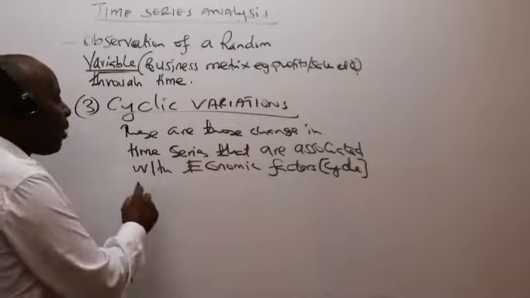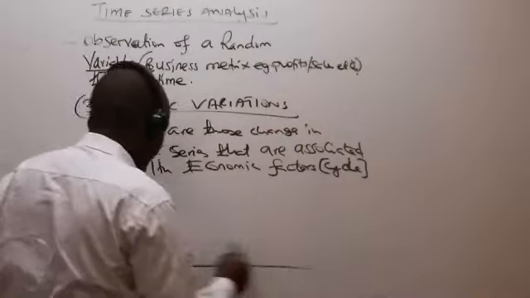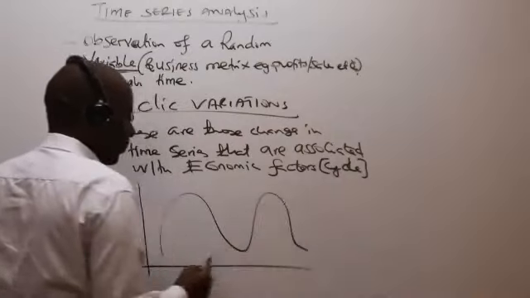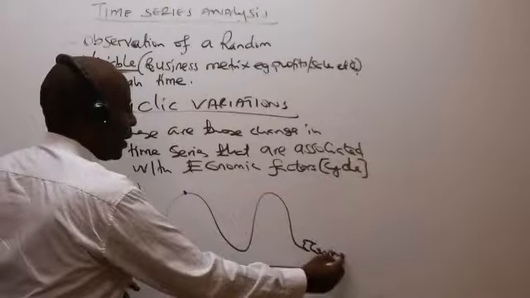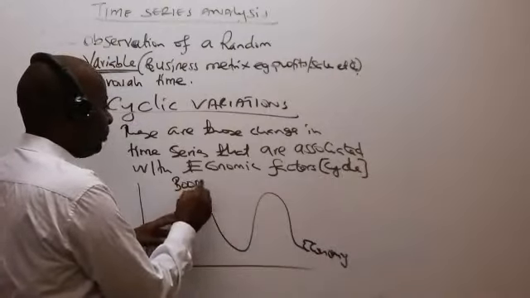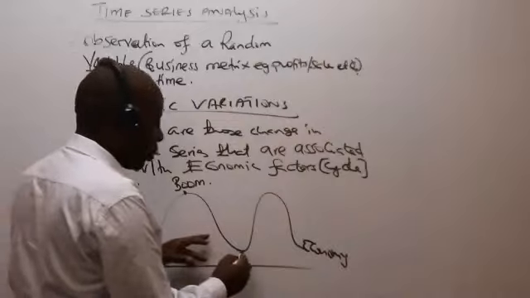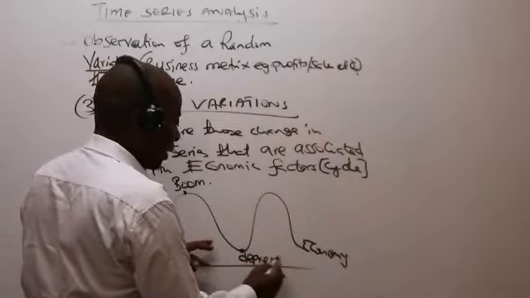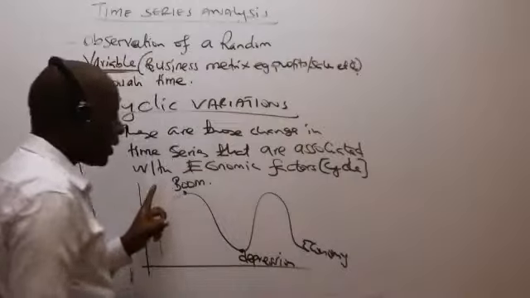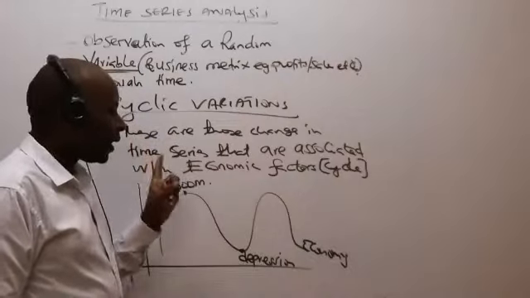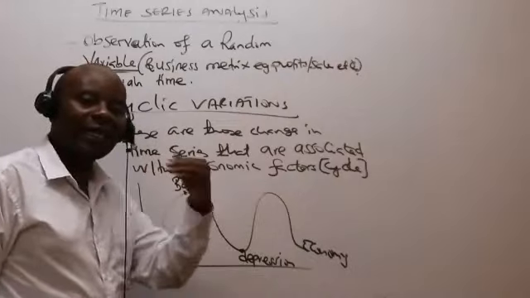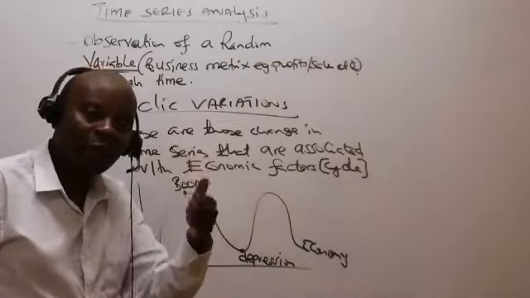Ladies and gentlemen, remember our economic time cycle. Our economic time cycle will always move like this. So we'll be having what we call up here the economy. If this is our economy, we'll be having what we call the boom. Of course, we'll be having what we call depression there. So, ladies and gentlemen, when the economy is performing very well, booming up there, then automatically we expect also our time series like sales to increase, because people will be having some economic empowerment. People will be having the power to purchase.